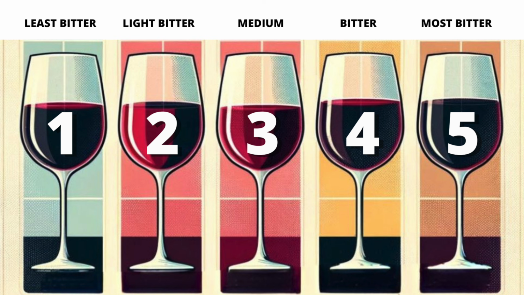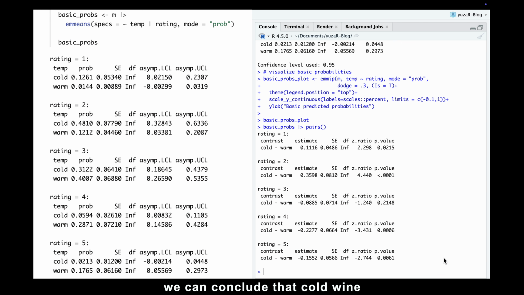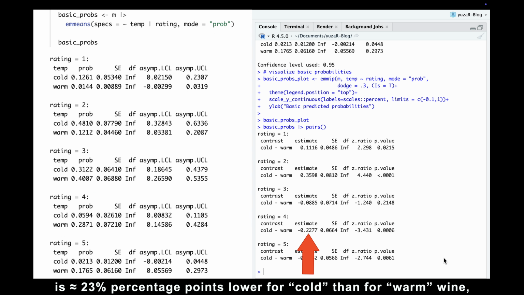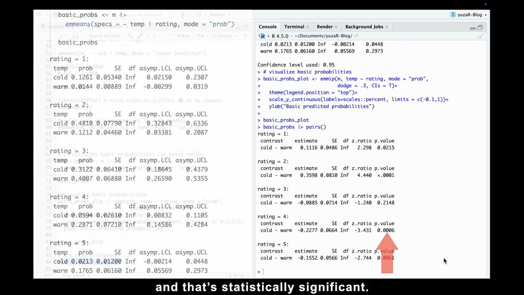And since lower ratings means lower bitterness, we can conclude that cold wine is significantly less bitter than warm wine. Similarly, the probability of a wine rating of 4, which means high bitterness, is approximately 23 percentage points lower for cold than for warm wine, and that's statistically significant.